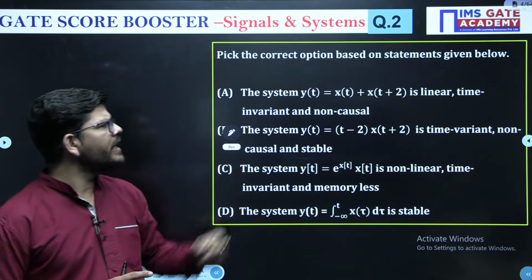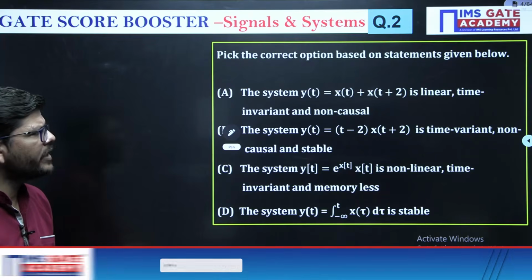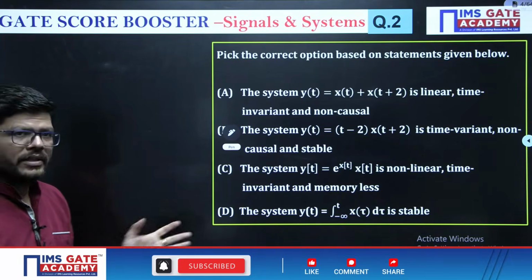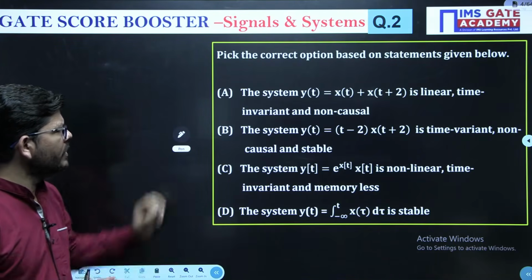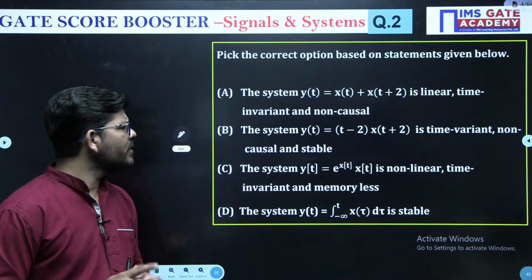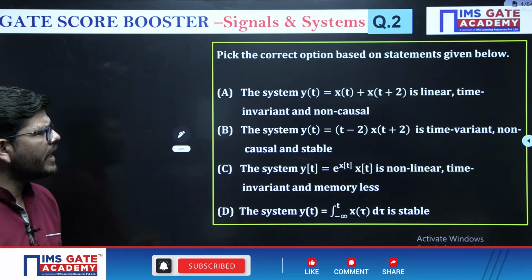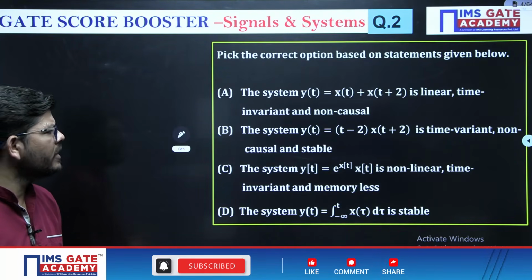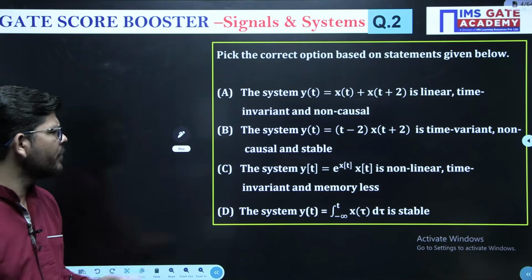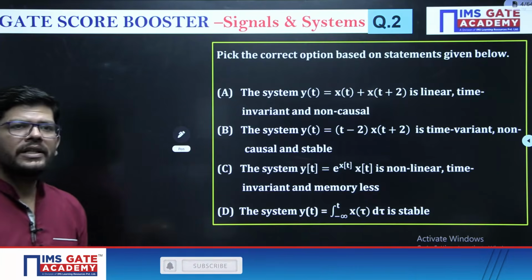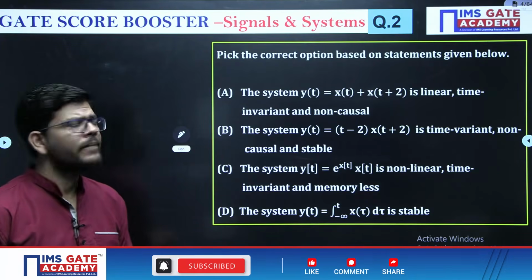The system y of t equals t minus 2 x of t plus 2 is time variant, non-causal and stable. This is option B. Option C is system y of t equals e to the power x of t is non-linear, time invariant and memoryless. Option D says the system y of t equals integral x of t dt is stable, okay?